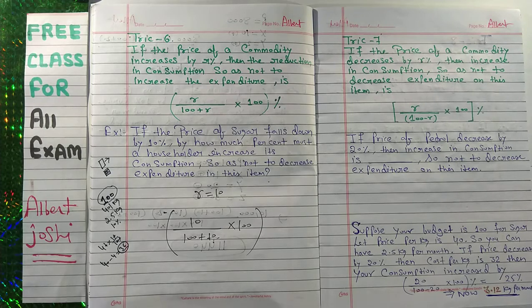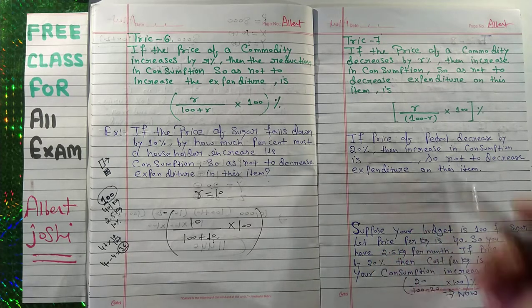Now the second question. But here, what has he given us? Now the trick number 7.